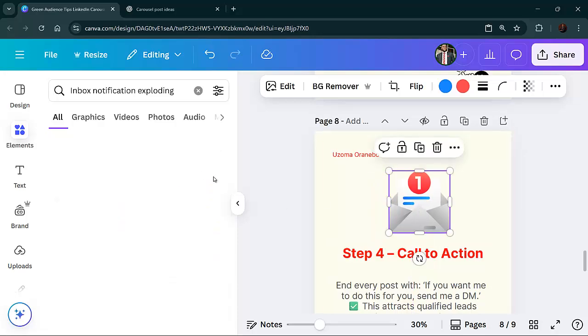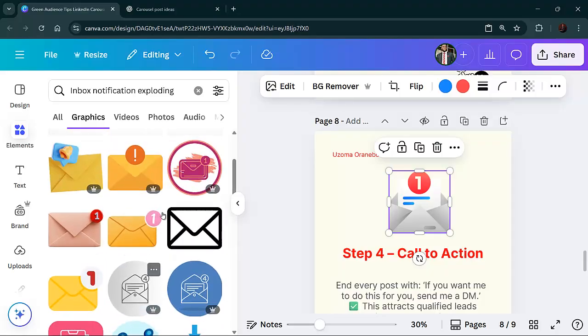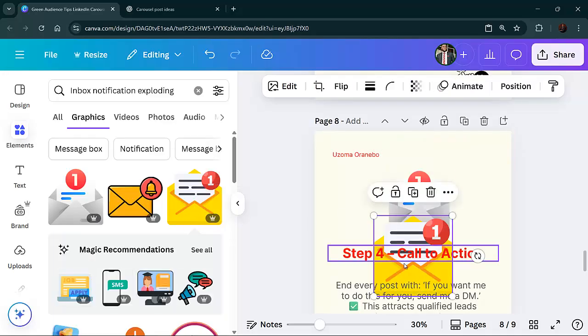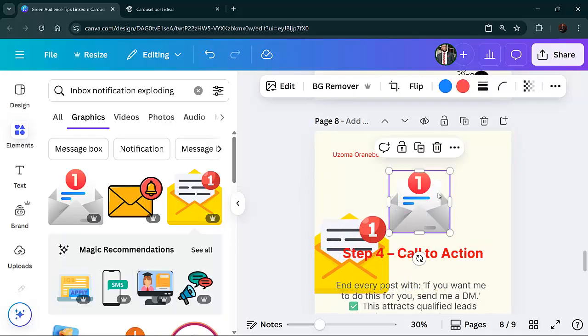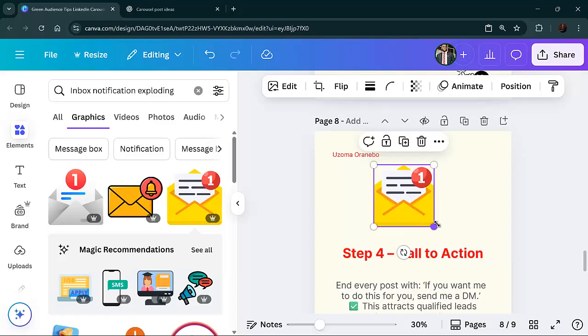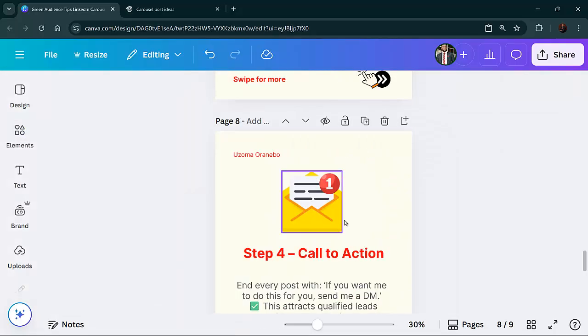Now, is this image sharp enough? Let's use this colored one. So let's delete this and use this one. So that is it. So we've already created 5 posts here.